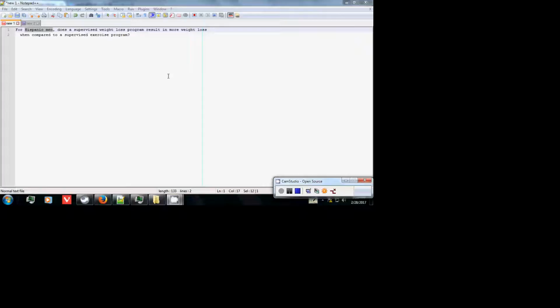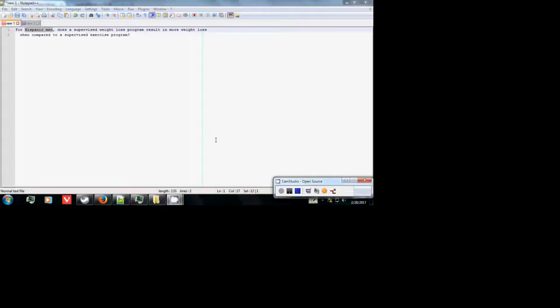First, I want to lay out the entire PICO question that I'm responding to here, and then we'll start to break it down. The question is, for Hispanic men, does a supervised weight loss program result in more weight loss when compared to a supervised exercise program? The first piece that we're going to talk about is the population. What we've got here is Hispanic men.